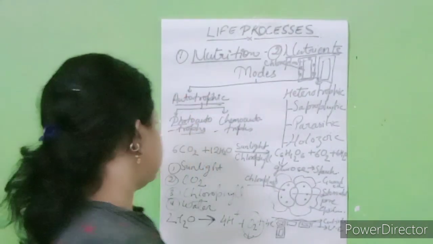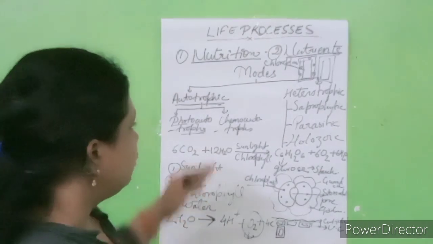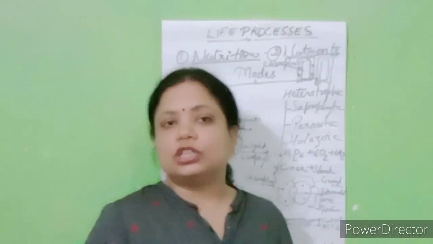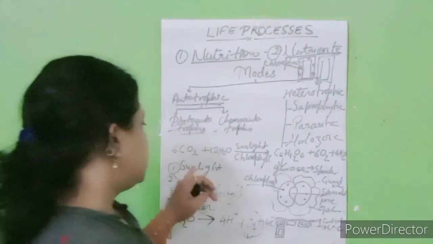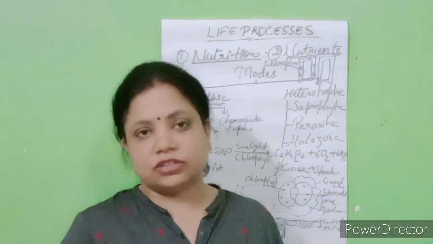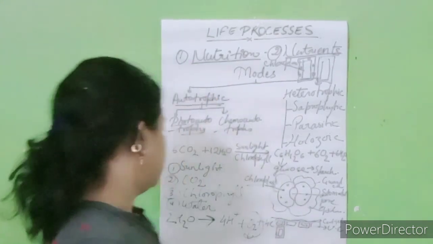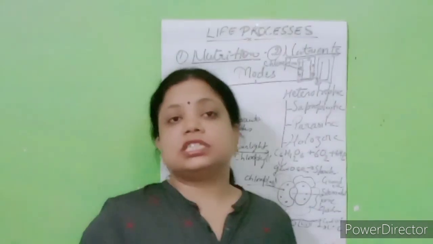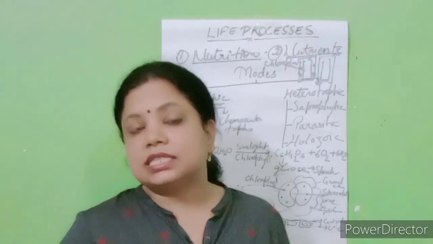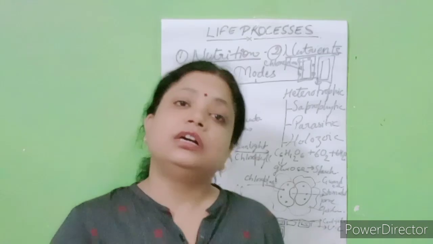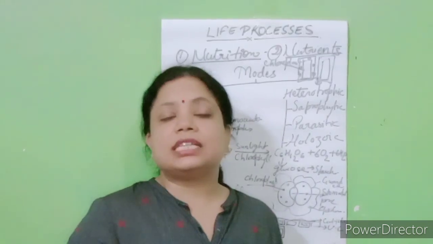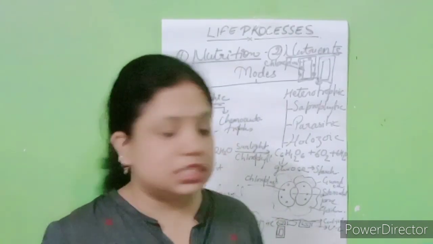So these are basically the raw materials which are required for the process of photosynthesis. That means the sunlight, where the white light is trapped by the chlorophyll, then chlorophyll which is present in the chloroplast, and it is a green pigment. It is the site of photosynthesis. Chloroplast is the site of photosynthesis also.